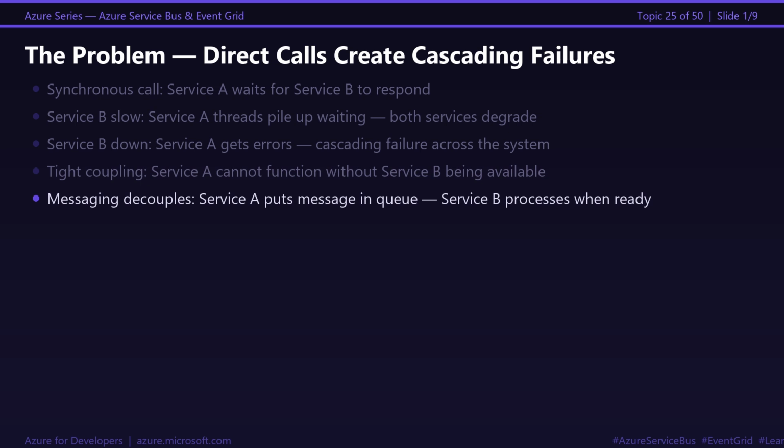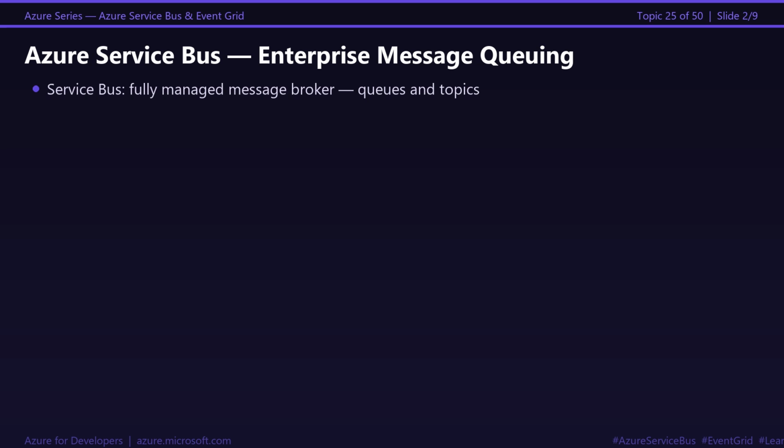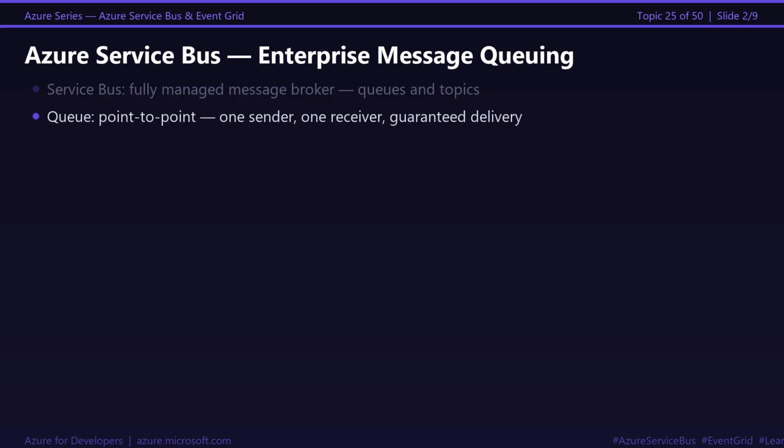Azure Service Bus is Microsoft's enterprise-grade message broker. It has 2 core abstractions, queues and topics. A queue is point-to-point messaging. One sender puts a message in. One receiver picks it up. The message stays in the queue until the receiver explicitly marks it complete. If the receiver crashes mid-processing, the lock expires, the message becomes visible again. Another receiver picks it up. The message is never lost.